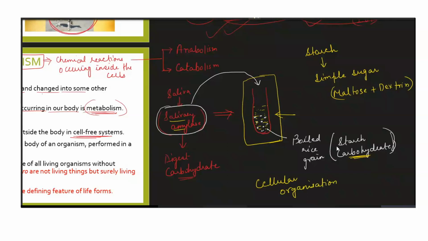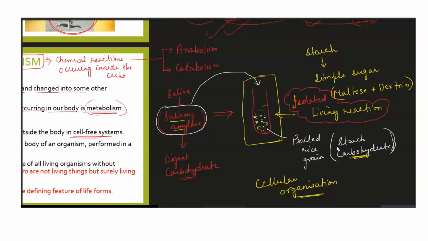So the reaction which we are actually seeing here is a kind of living reaction, but it is an isolated living reaction. So let me write it here. It is known as the isolated living reaction. Why? Because it is isolated. Isolated means what? It is alone.